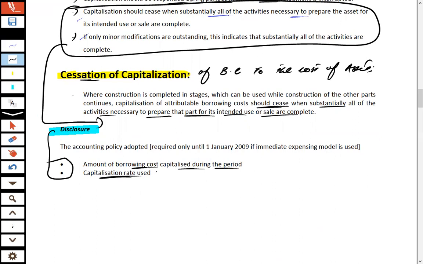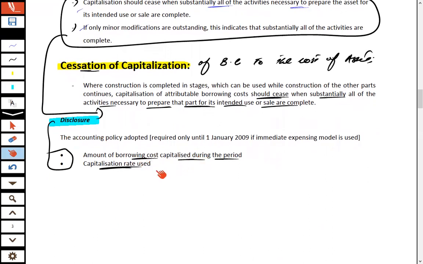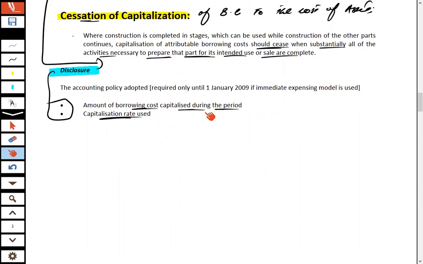These two things are required to be shown in the notes to the accounts, or disclosure to the financial statements: how much borrowing cost is capitalized during the year, and what was the capitalization rate. These two things are mandatory to show in the disclosure by an entity in each financial statement.